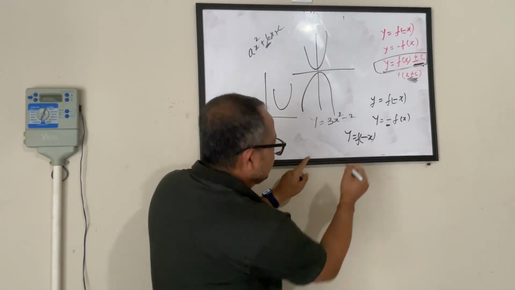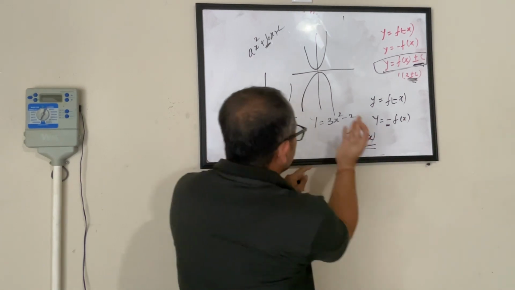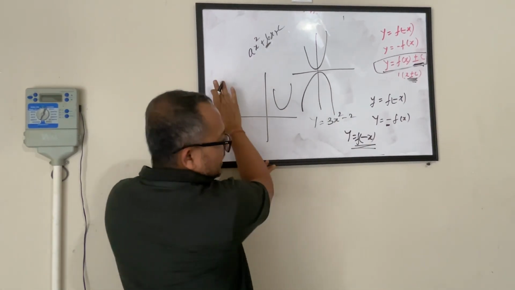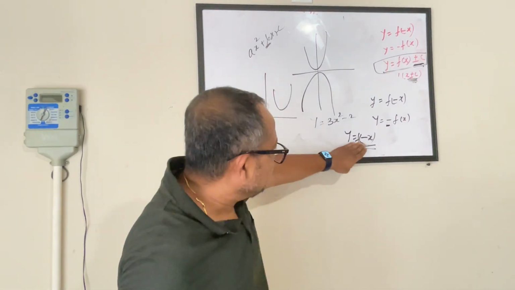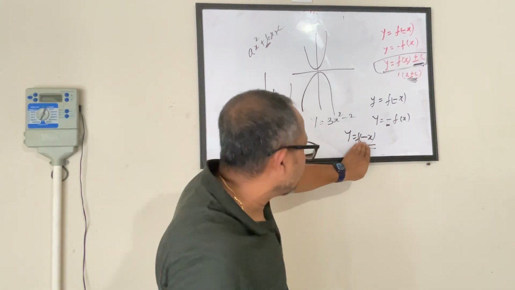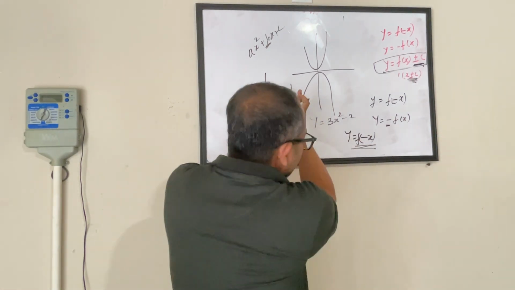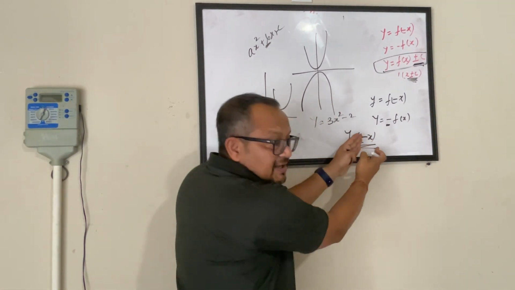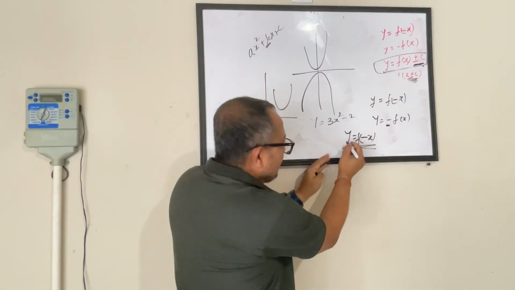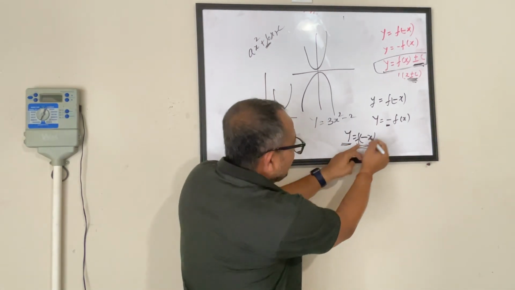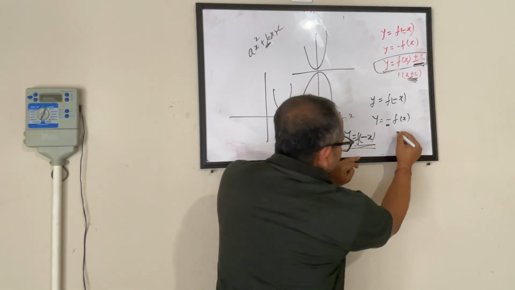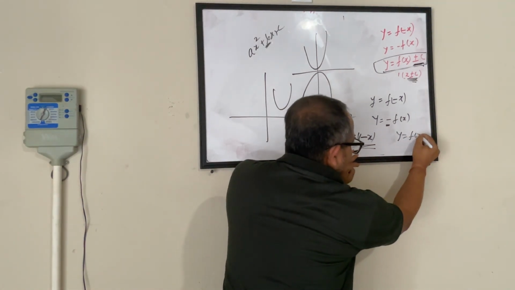As soon as you go for minus, this makes it flip to this side. See, this is again by the optics. Whatever you have here, now the value of x is becoming negative. Earlier it was y equals function of x.